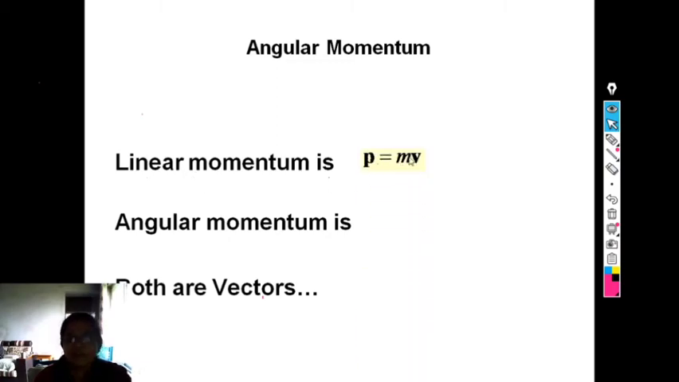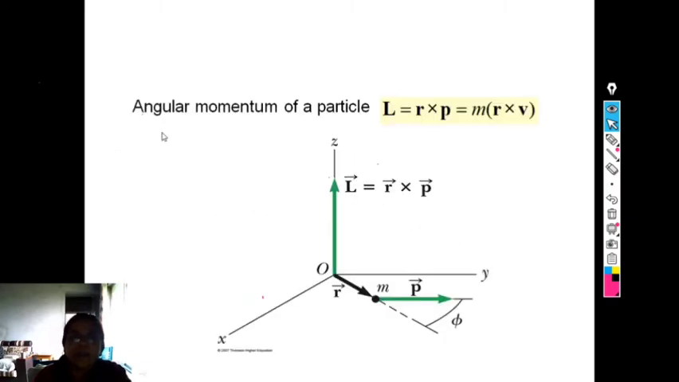Linear momentum is P bar equal to m v bar. Angular momentum is L bar equal to I omega bar. Both are vectors.